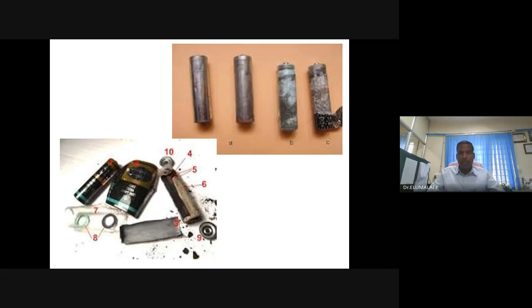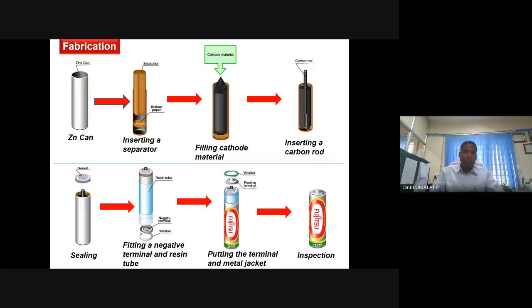This is what? Dismantling primary cells, you will see several components. But that's not great. What is important is how this is made, how this is fabricated. So I have taken this from Fujitsu's website. You can see that it is self-descriptive. You need to have a zinc can acting as an anode. The can itself, the container, acts as an anode.